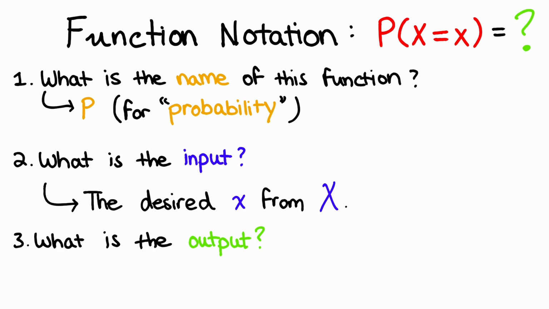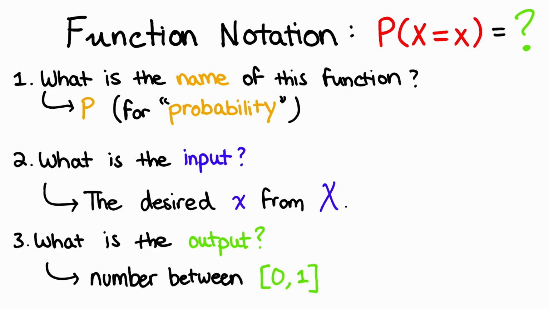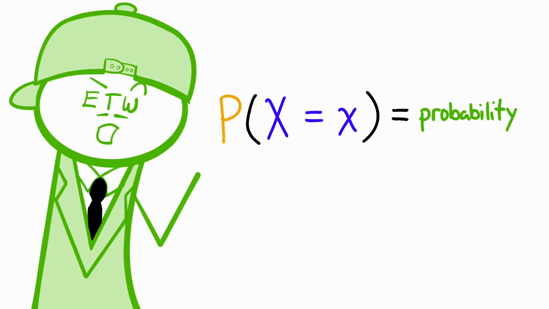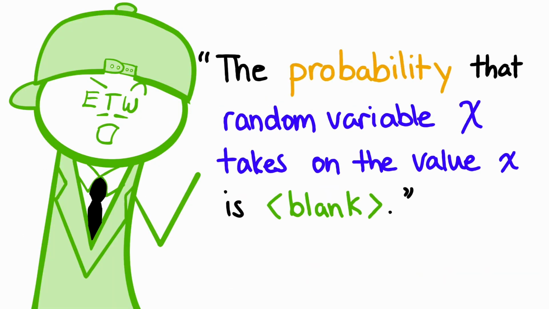And finally, the output. This will just be a number between 0 and 1. In plain language, this is your probability. We read this notation as the probability that the random variable X takes on the value little x is blank.